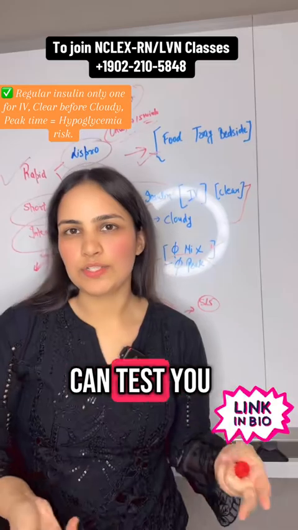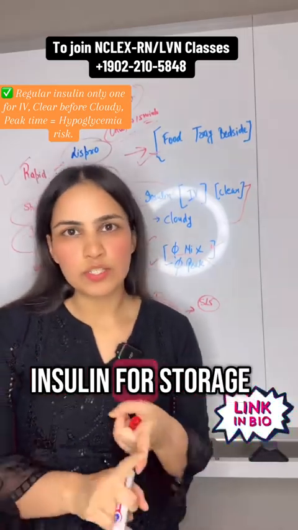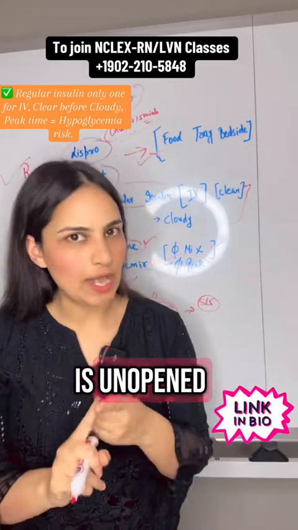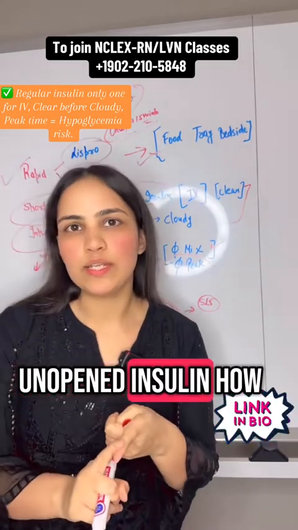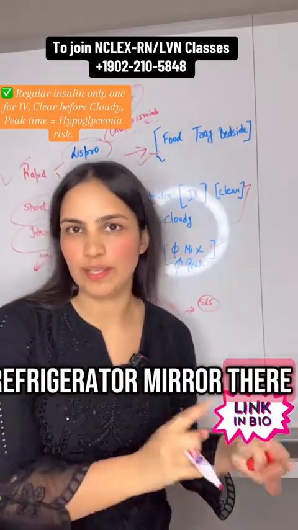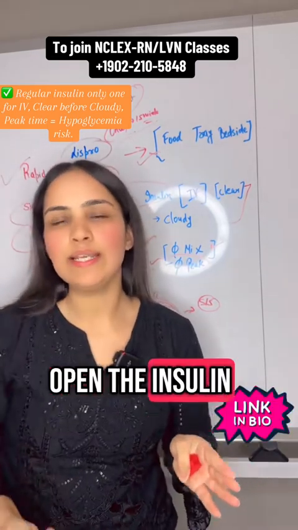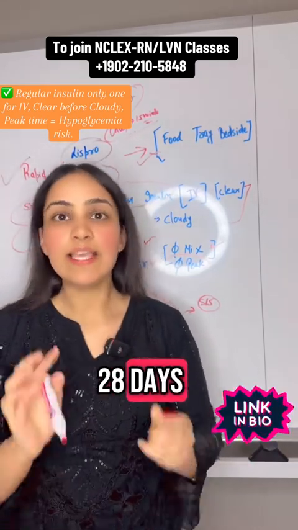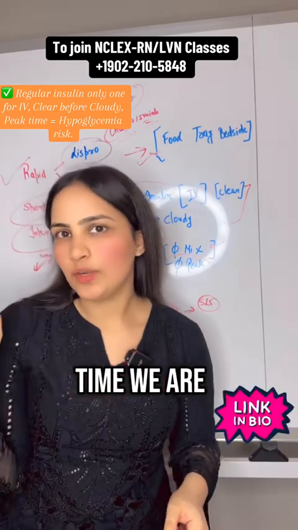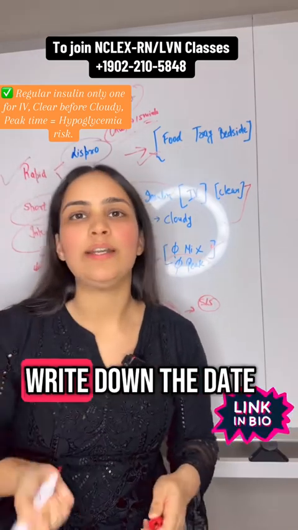Another question they can test you on is how we store insulin. If the insulin is unopened, we keep it in the refrigerator. But if we open the insulin, it is good to use for 28 days. That's why every time we open the insulin, we have to write down the date.